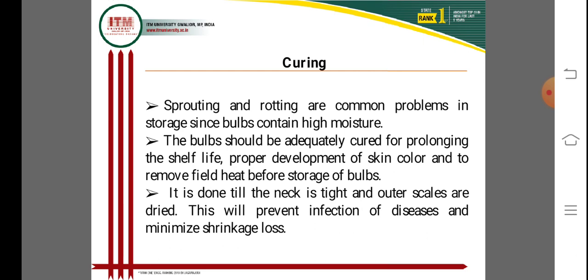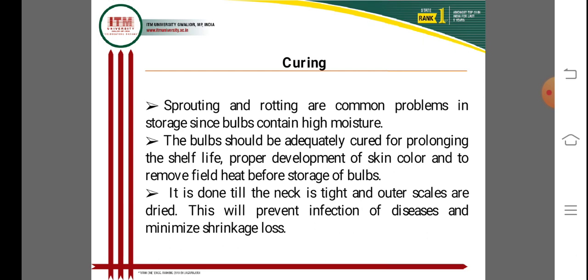Curing is done until the neck is tight and the outer scales are dried. The neck is tied and the outer scales dry. This prevents infection by disease and minimizes shrinkage losses of onion bulbs.